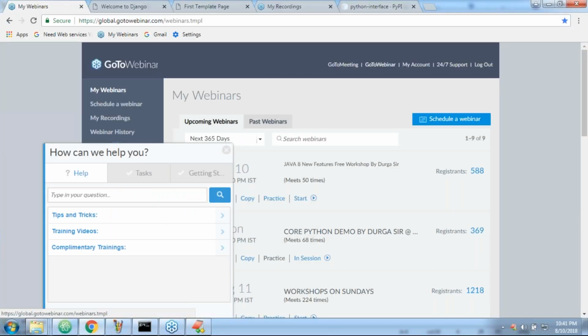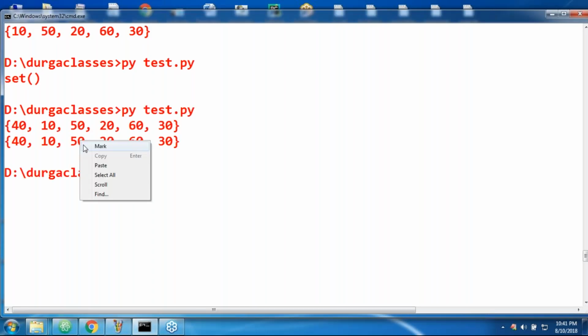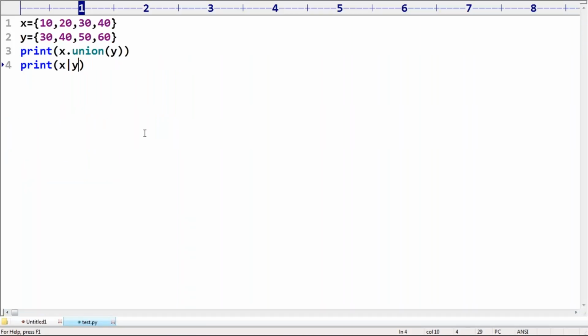Now, if I consider what output we get here, have you observed? 40, 50, 10, 20, 60, 30. Order no guarantee, but all elements from X and Y are combined. If any duplicate is there, that duplicate element will be removed. Clear? Union means all. Instead of union, I'm taking intersection. Intersection means the AND operator.